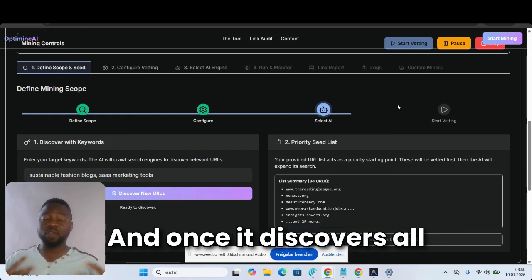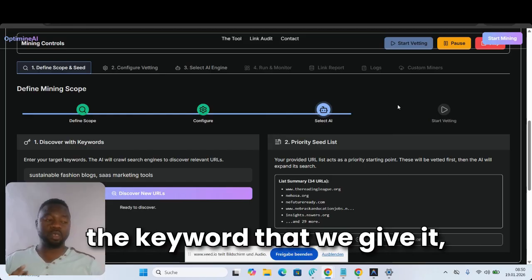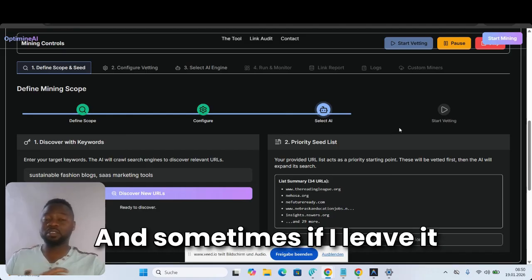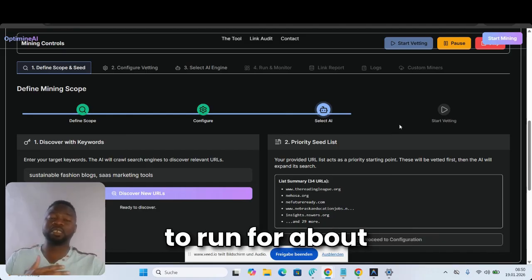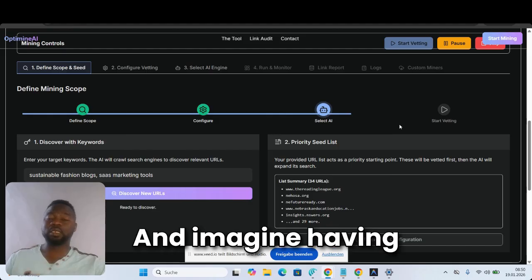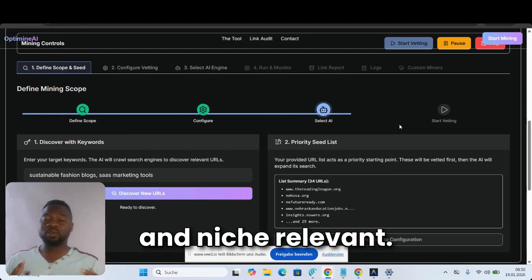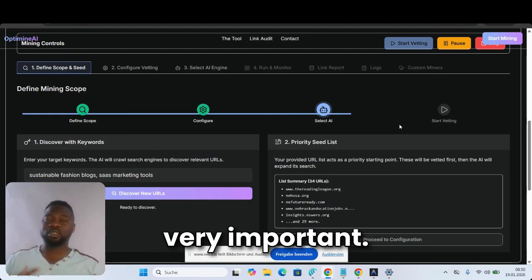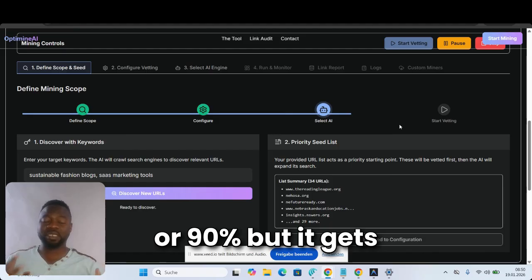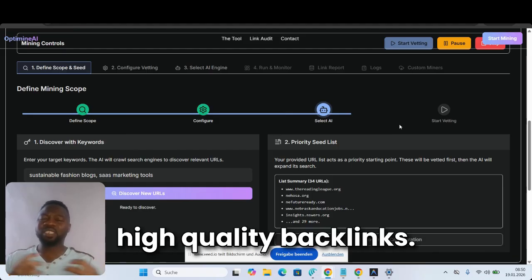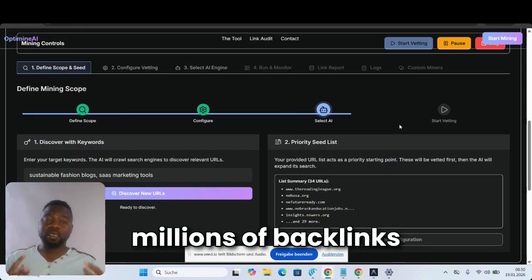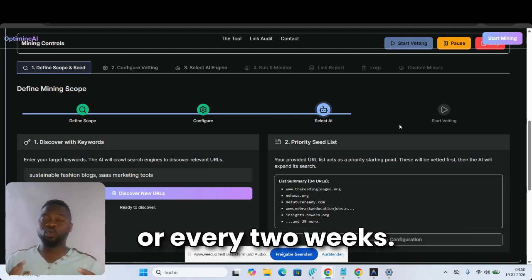And once it discovers all these backlinks using the keyword that we give it, after that, we can save these backlinks. Sometimes if I leave it to run for about 2 weeks, I can save over a million backlinks. And imagine having all these backlinks, niche relevant. This is very important: relevancy. Even though it cannot be 100% or 90%, it gets high quality backlinks. That is the point. And imagine having millions of backlinks being downloaded every week or every 2 weeks.